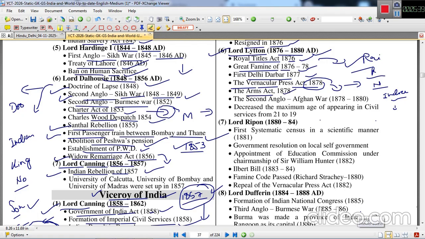The Arms Act was passed in 1878. According to this, Indians were disallowed from keeping arms. The second Anglo-Afghan war took place between 1878 and 1880. He also decreased the maximum age for appearing in civil services from 21 to 19. This was actually a good step.